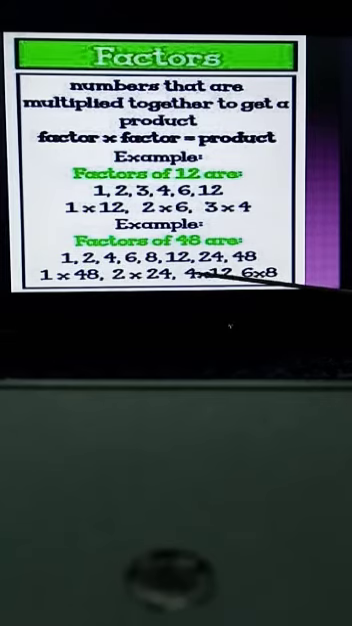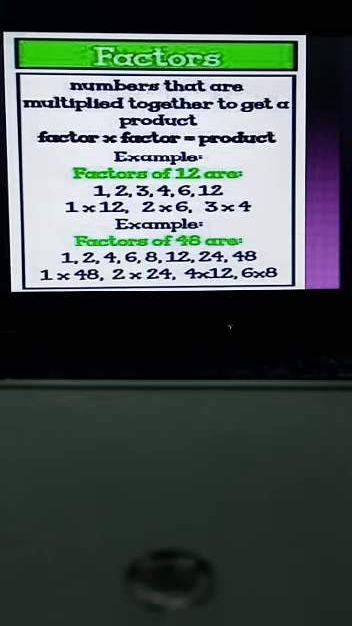So we will say that 4 and 12 are also the factors of 48. When we multiply 6 with 8, we also get the answer which is 48. So we will say that 6 and 8 are also the factors of 48.